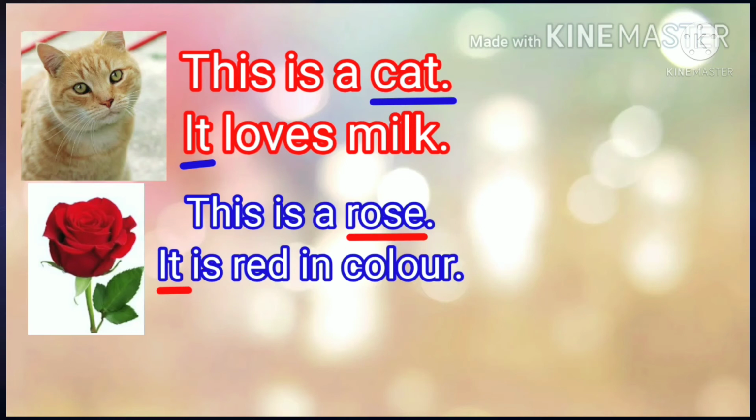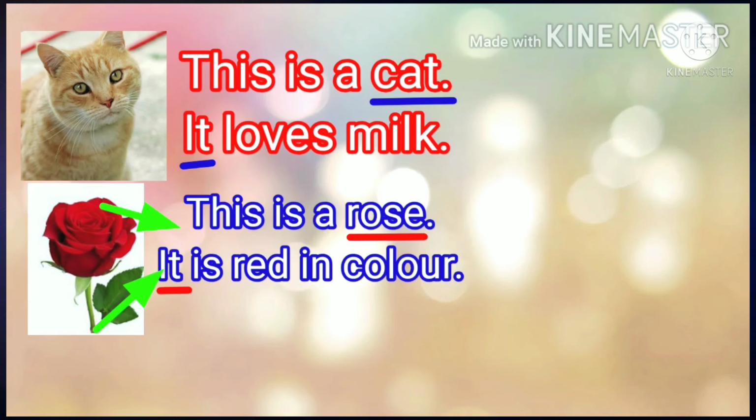Read these sentences. The first picture is a cat. This is a cat. It loves milk. See the underlined words, cat and it. The second one is a rose. This is a rose. It is red in color. See the underlined words, rose, it.